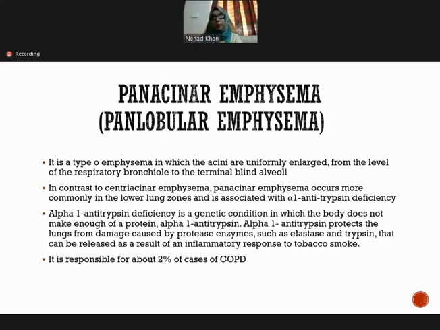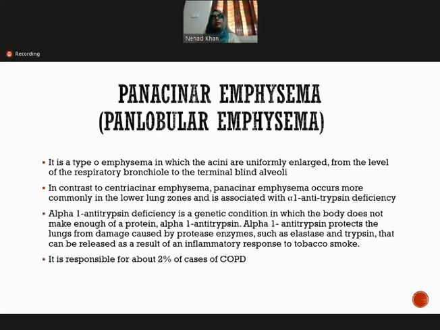So the natural protection which is given by Allah is alpha-1 antitrypsin, which protects the lung from these enzymes. But if alpha-1 antitrypsin is deficient, if the person is not producing it, then what will it cause? It will cause damage to the lung, because there is no protective mechanism against elastase and trypsin. So the lung will start damaging.